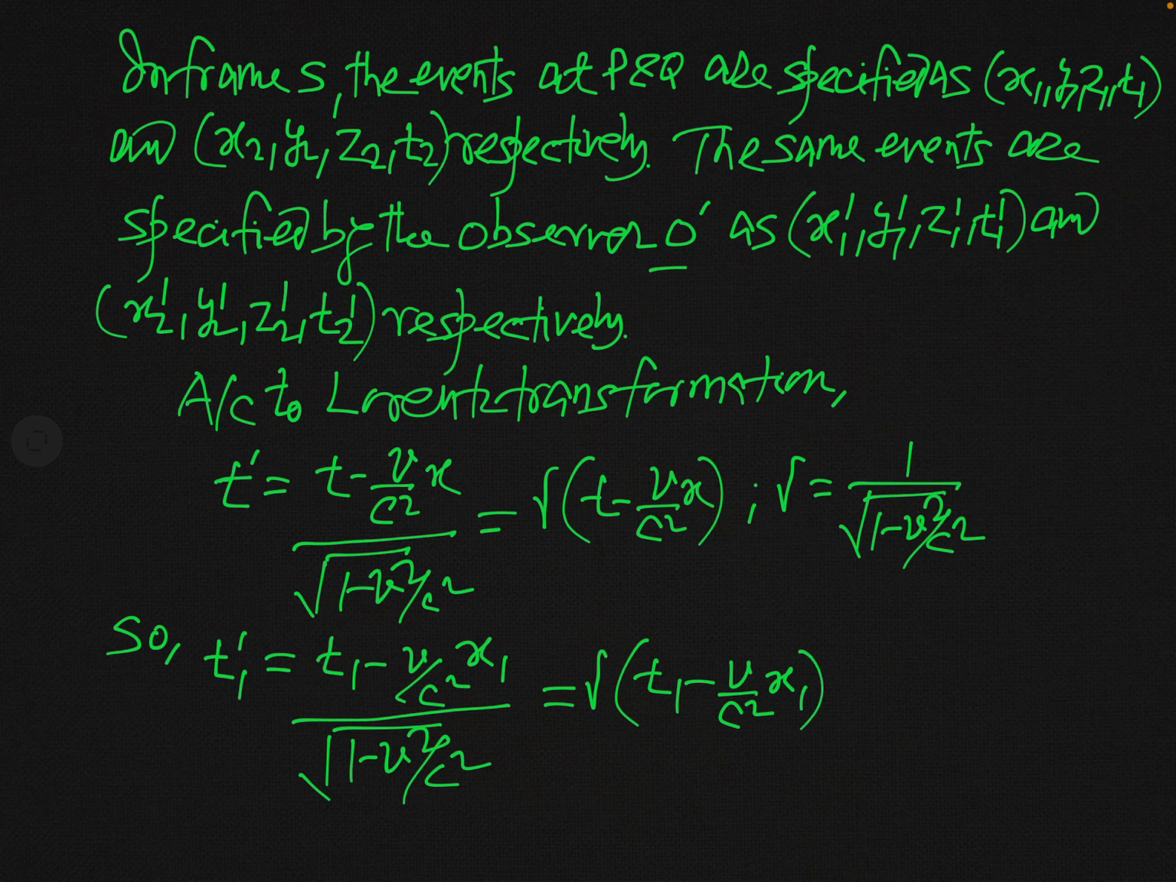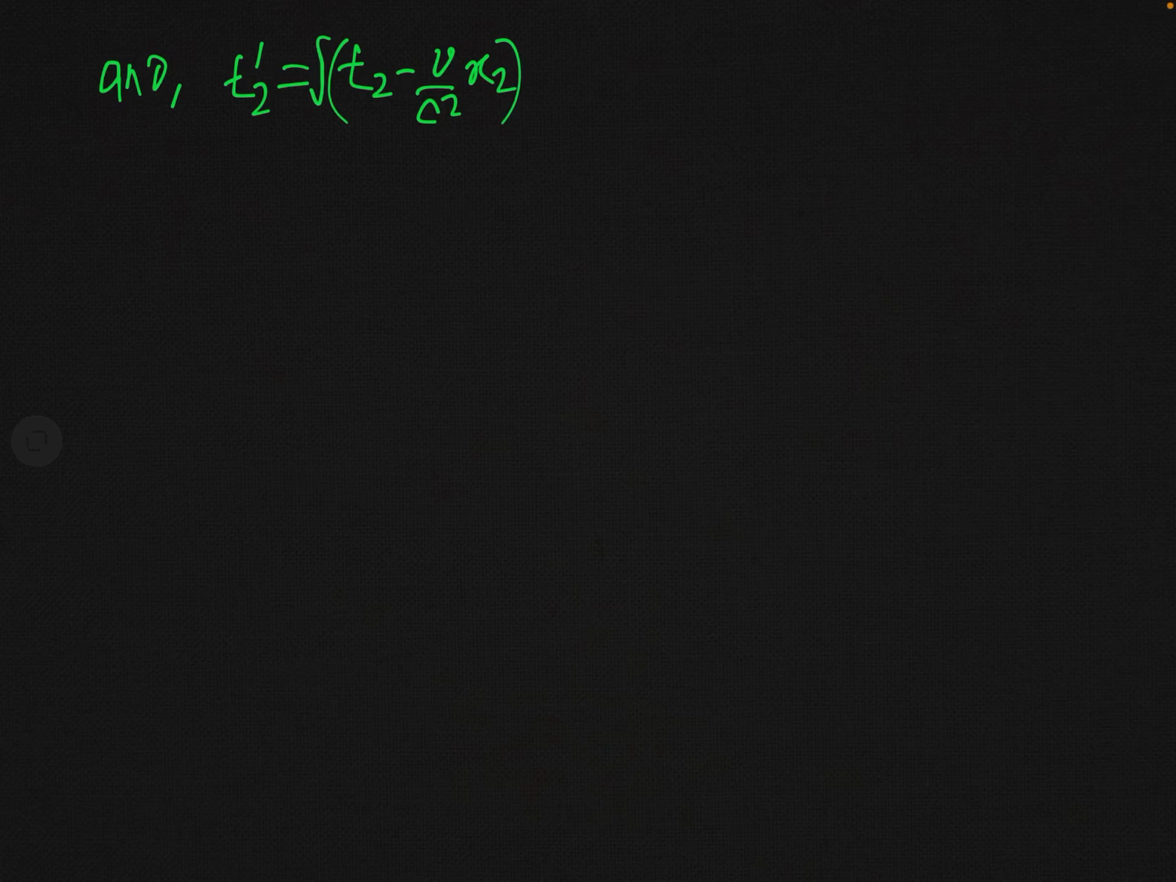And similarly, you can write the Lorentz transformation for t2 prime. So let us write it: t2 prime equals gamma times t2 minus v over c squared into x2. Let us label these two equations as equation number 1.